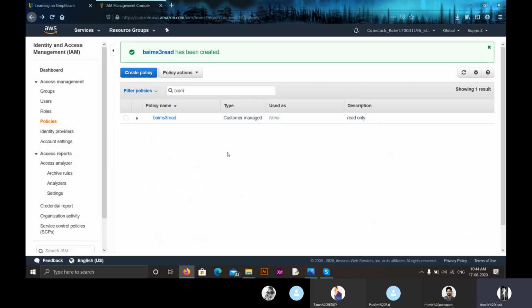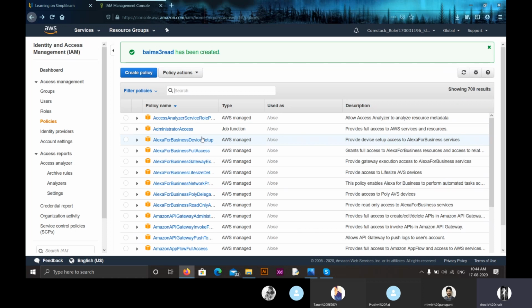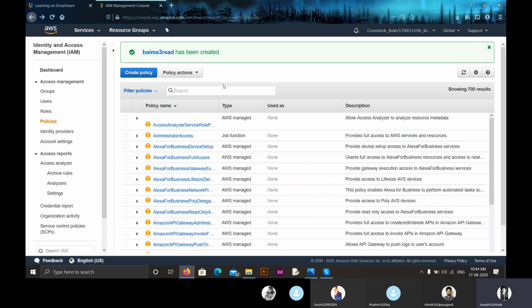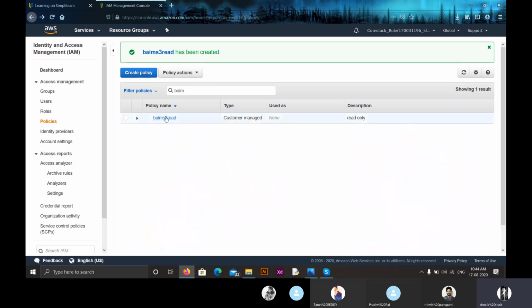If you want an administrative access policy, you can create that. If you want Amazon EC2 full access policy, you can create that. Now we have created Amazon S3 read-only access policy. Now, this was all about how to create a policy. The difference between the predefined and the created policies is here. For the predefined policies, we have the Amazon logo, while for the policies we created, we don't have a logo, as you can see here. So this is how we create an IAM policy.